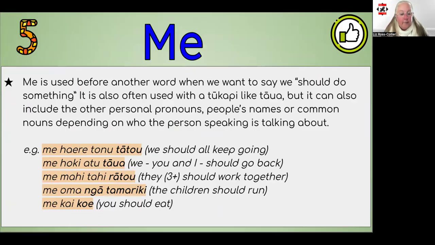The last type of affirmative command is me. This type of instruction word is used when we want to say someone should do something. Like kia and ka, it's also often followed by taua or tātou. But it can also be combined with a whole range of other words depending on who the speaker is saying should do the thing. Here are some examples. Me haere tonu tātou, me hoki atu taua, me mahitahi rātou, me oma ngā tamariki, and me kai koe. Me haere tonu tātou.